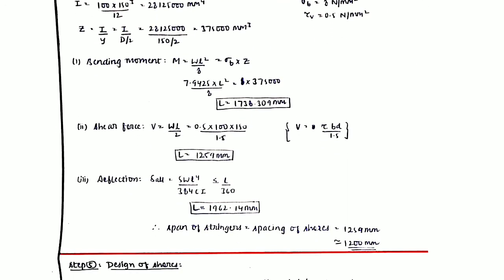For the bending moment case, we are getting L as 1738. For shear force, we are getting 1259. And for deflection, it is 1962. So you will have to go for the minimum of these three, and it is 1259. We are rounding this value to a safer side. The span of stringers will be equal to the spacing of shores, so it is coming out to be 1200 millimeter.